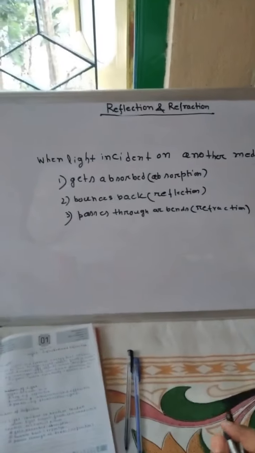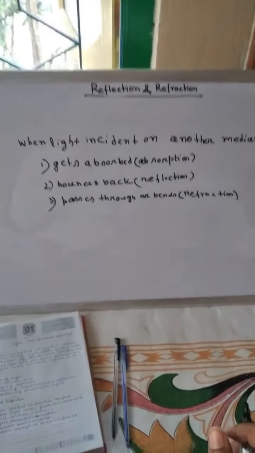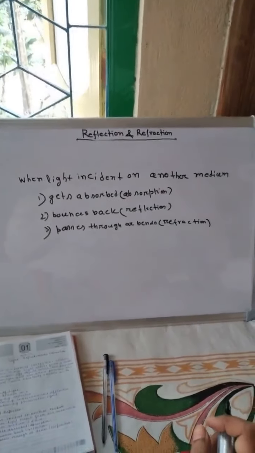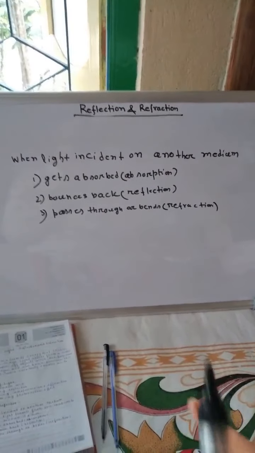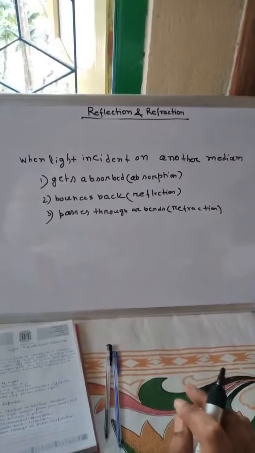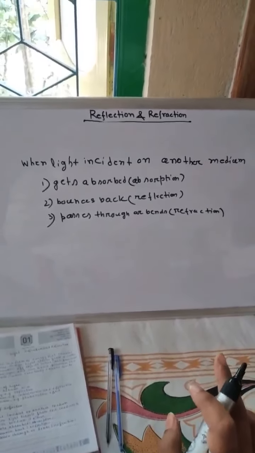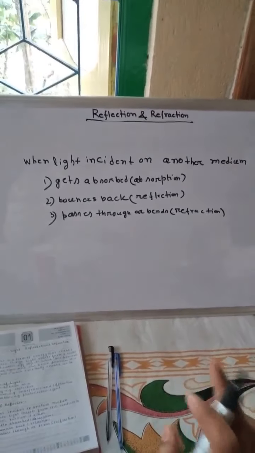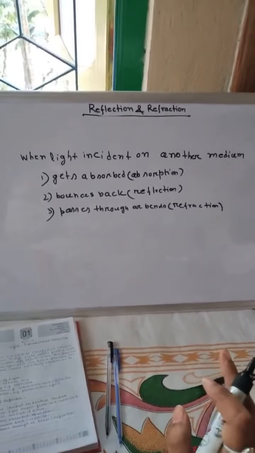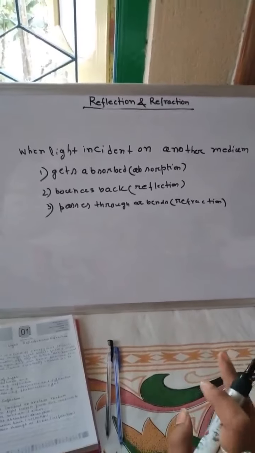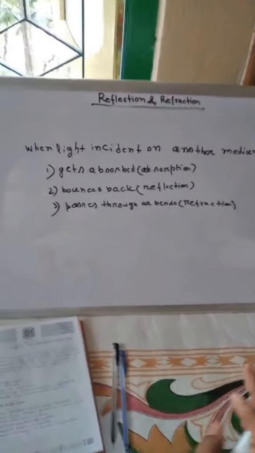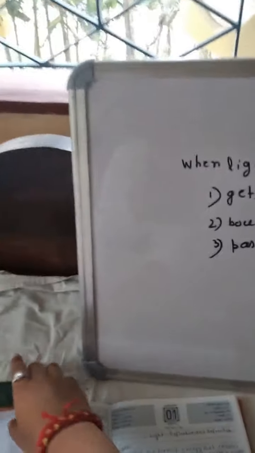So understood, students? When light is incident on another medium, three phenomena occur. First, either the light gets absorbed, that is called absorption. Next, either it bounces back, that is called reflection, and another is it passes through or bends, that is called refraction. Understood, students? So these are the phenomena.